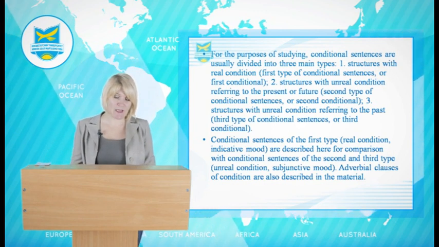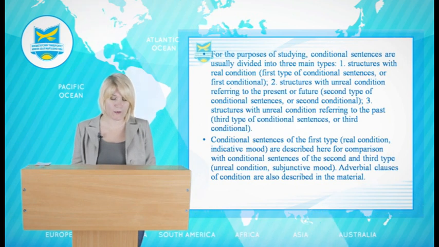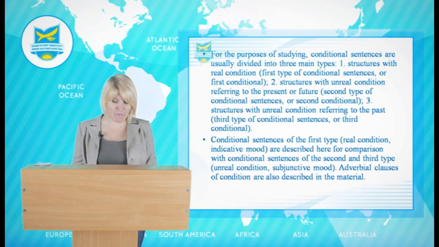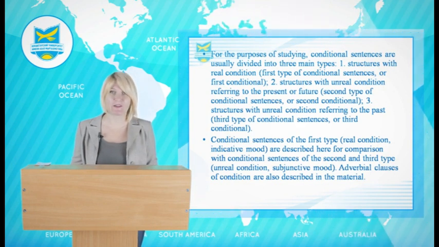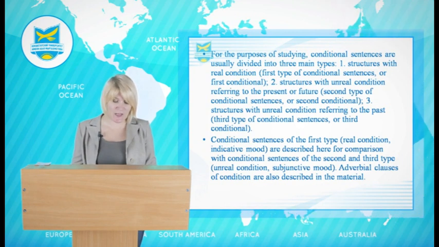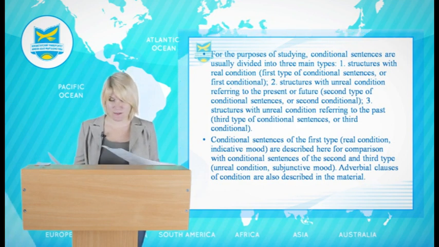Third example. If the weather had improved, we could have gone for a walk. The weather did not improve. Fine weather is therefore an impossible condition. These types of conditions are used in three types of sentences called first, second, and third conditional sentences.